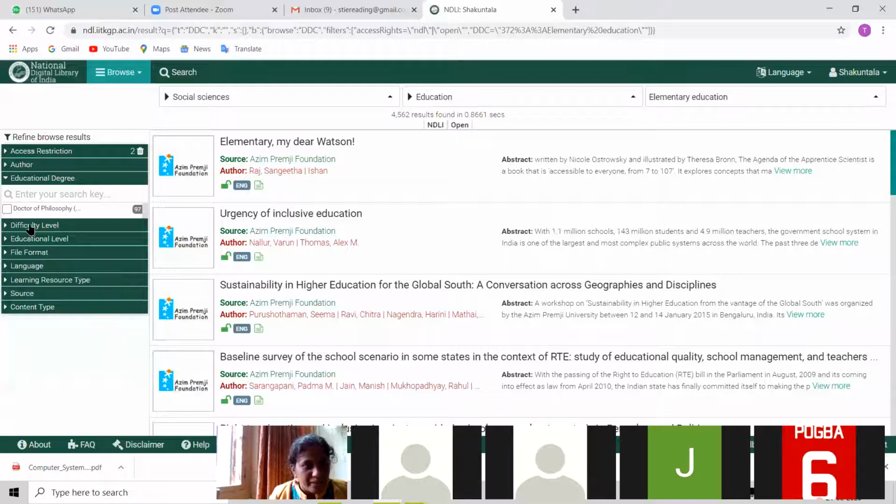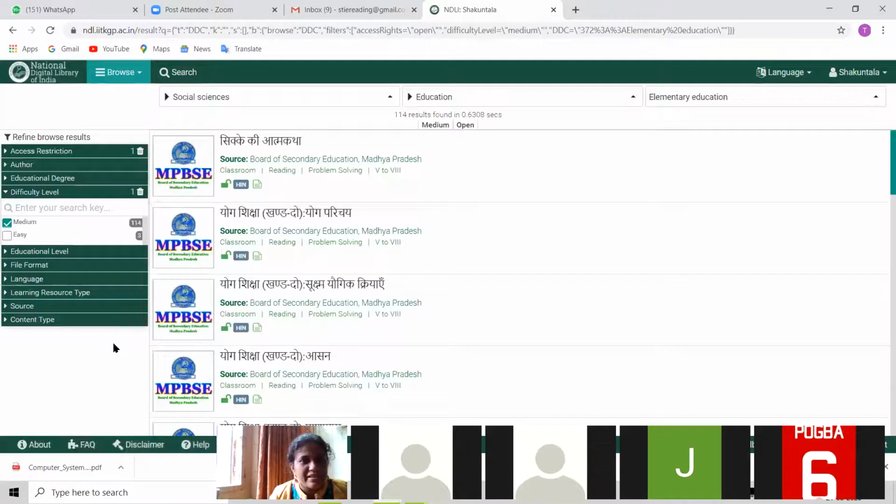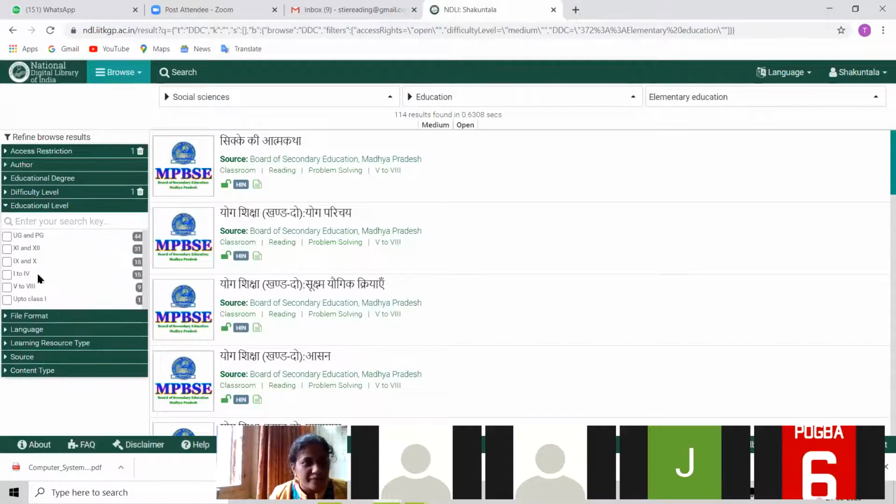Okay, here, difficulty level, if you can see. I want easy or medium. We are in post graduation, so we want medium. Easy will be very, very easy. Then educational level, elementary level, elementary education, which means you want to study elementary education, but that should be of UG and PG level.